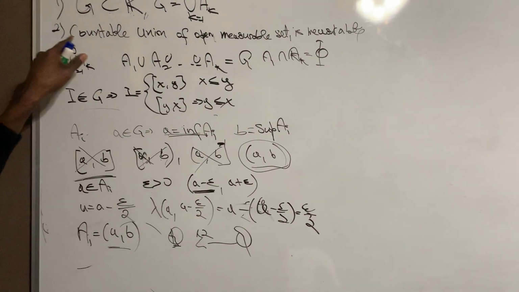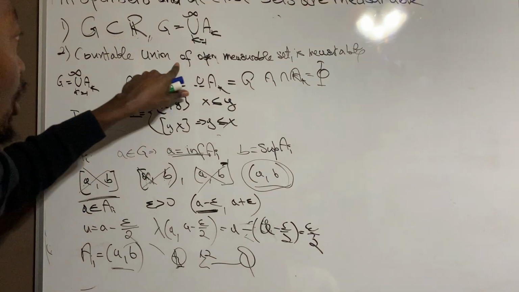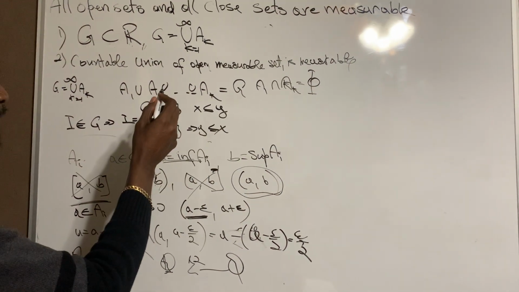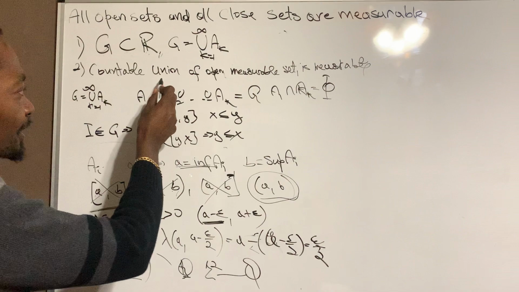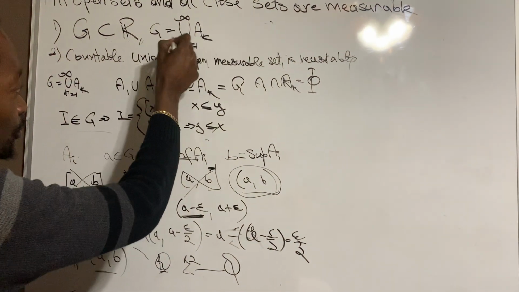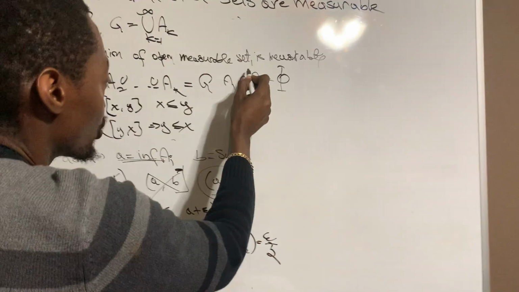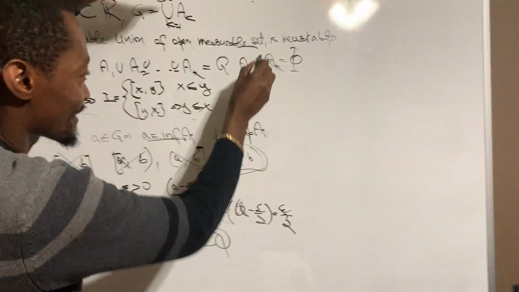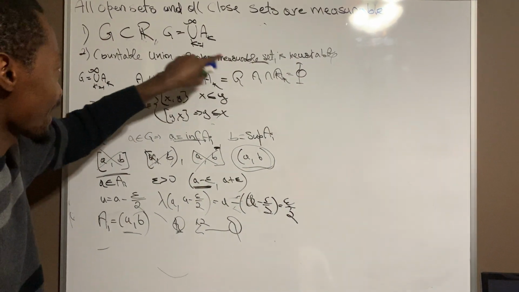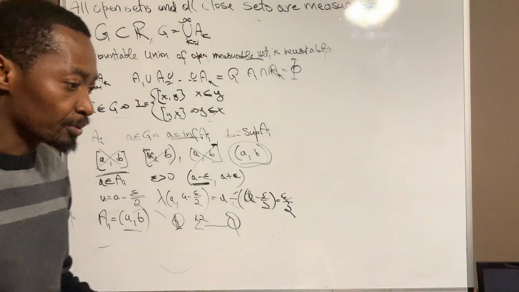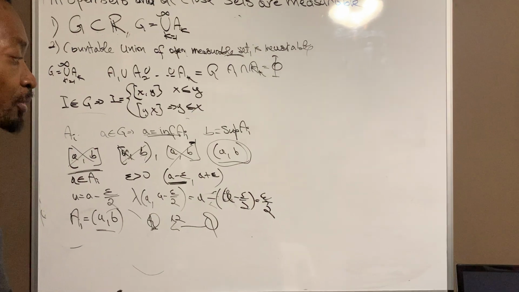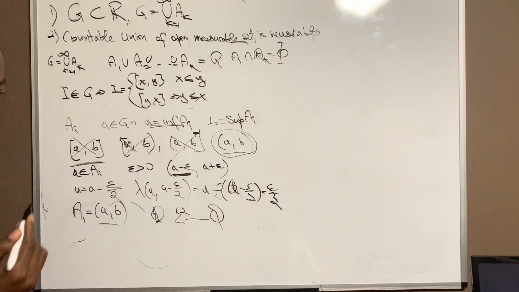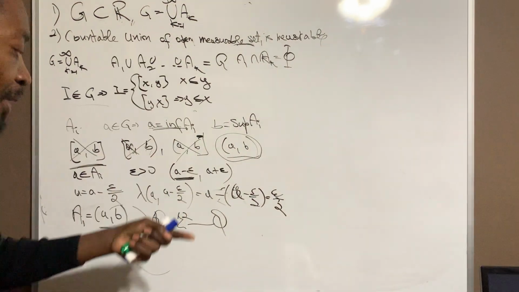Now we're going to move to the second part of our exercise. This countable union of open measurable sets is measurable. So we only have to prove that this countable union we just proved here is actually measurable. But before we do that, we want to make sure that those open sets here are measurable. Well, without too much talk, we know that they are measurable because we just took the measure of them, right? Give me any of these open sets, I can give you the measure of it, right?